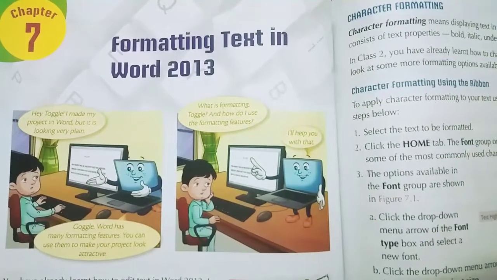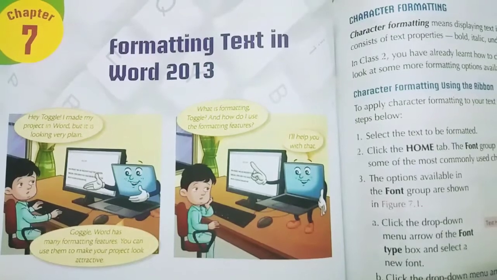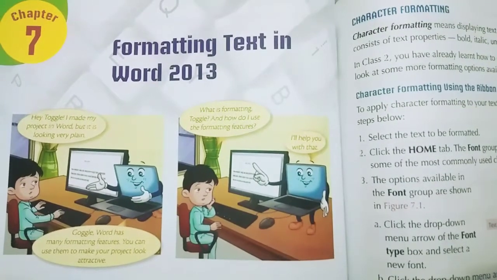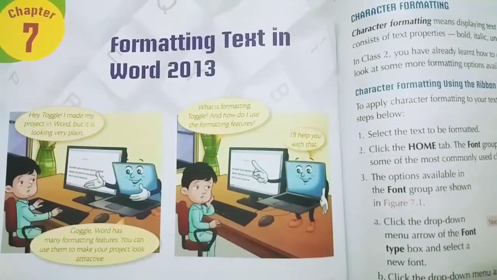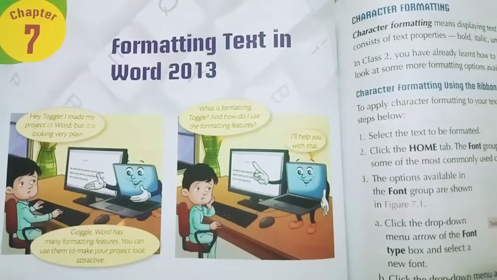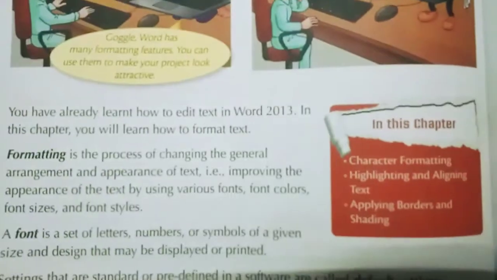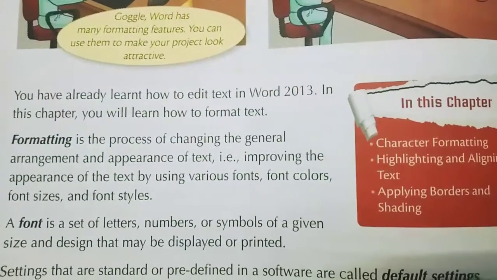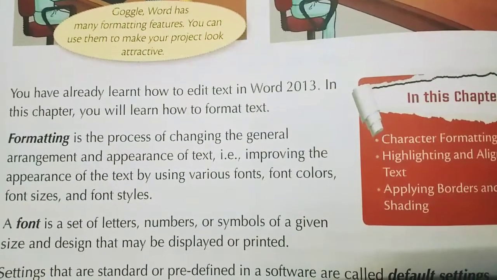So today we'll start chapter number 7, that is formatting text in Word 2013. Okay, so what is the meaning of formatting? First of all, we'll understand this word. Here you can see, formatting is the process of changing the general arrangement and appearance of text.